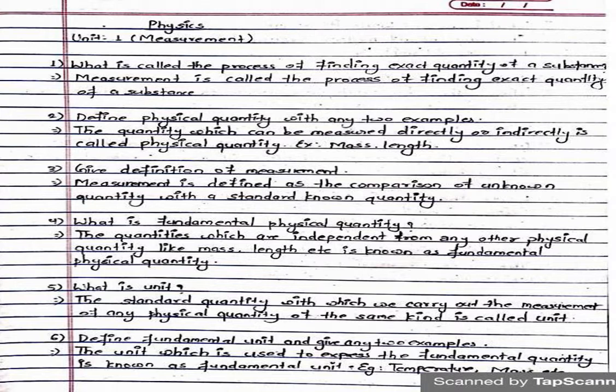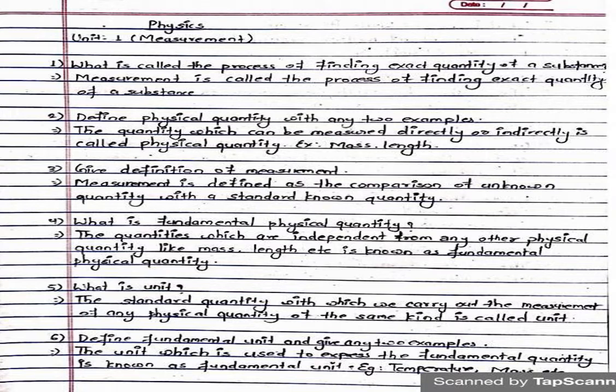This quantity is called as fundamental quantity. And the quantity which depends upon other physical quantities like fundamental quantities, expressed in terms of two or more fundamental quantities, is called as derived quantity.